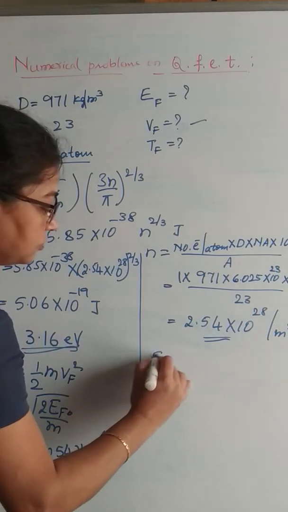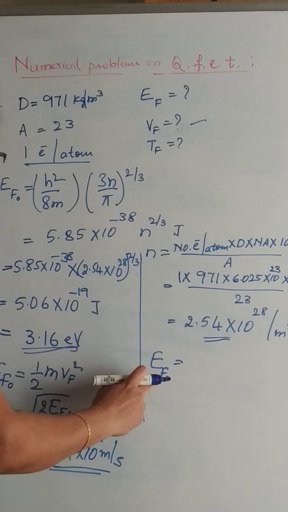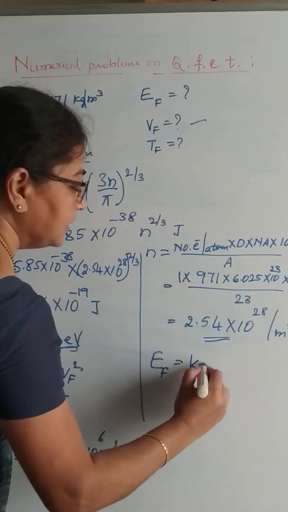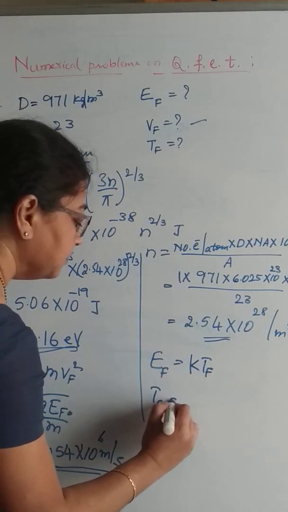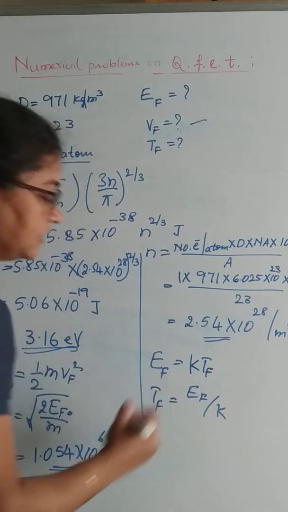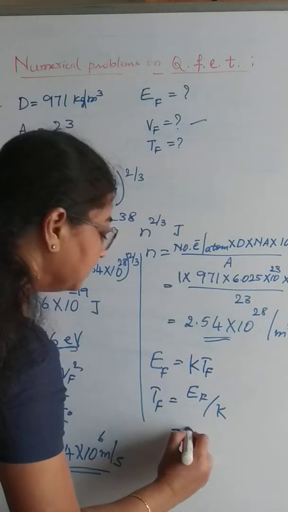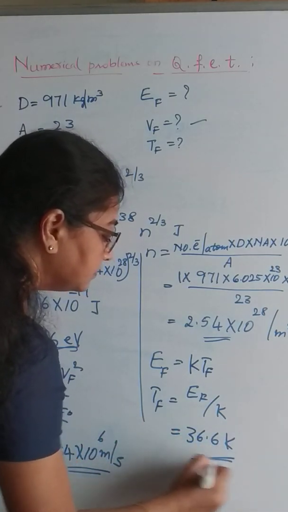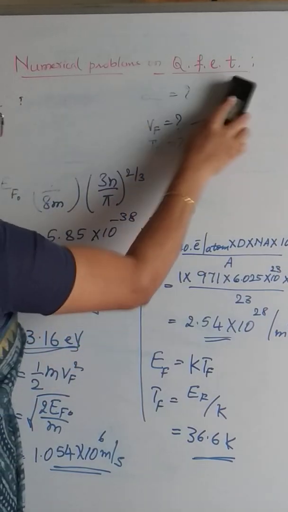Similarly, we also know that Fermi energy at absolute zero temperature, or Fermi energy of any metal Ef, is given by K into Tf, where Tf is the Fermi temperature. So we can write Fermi temperature is equal to Ef by K, where K is Boltzmann constant. Substituting for this, we get it is equal to 36.6 Kelvin. This is how we can calculate Fermi energy of any given metal, Fermi velocity and Fermi temperature. So we will move on to the next statement of the problem.